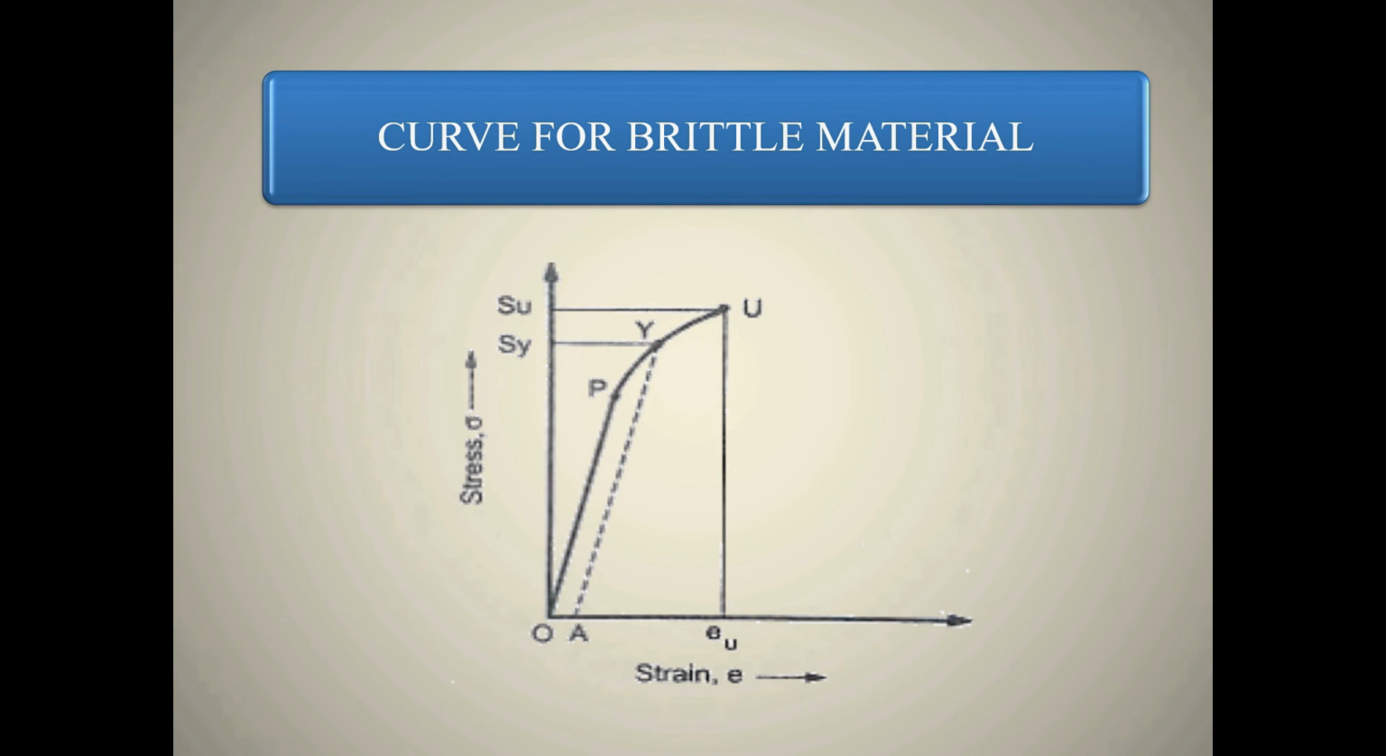Curve for brittle material. In order to locate the yield point, first draw a tangent on the curve. Then draw a dotted line parallel to the tangent line at x% of strain. Where the dotted line cuts the graph is our yield point. This point is also known as proof stress.